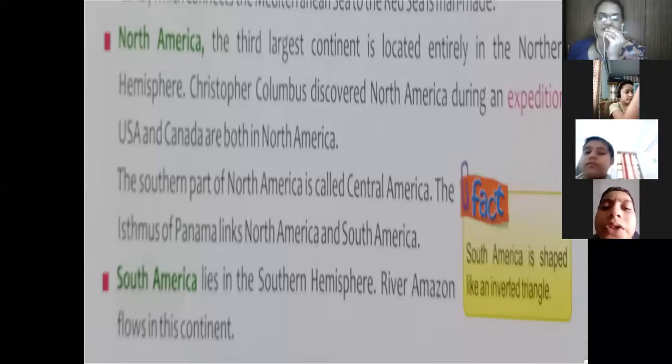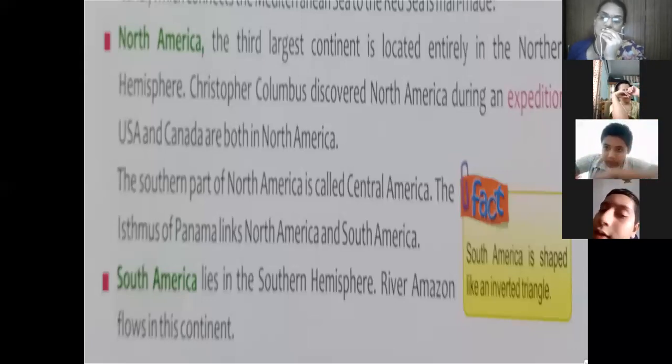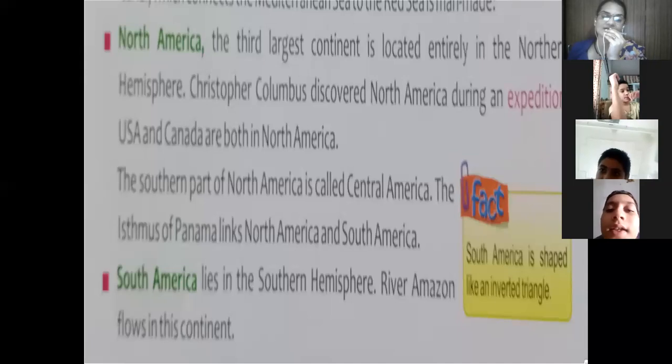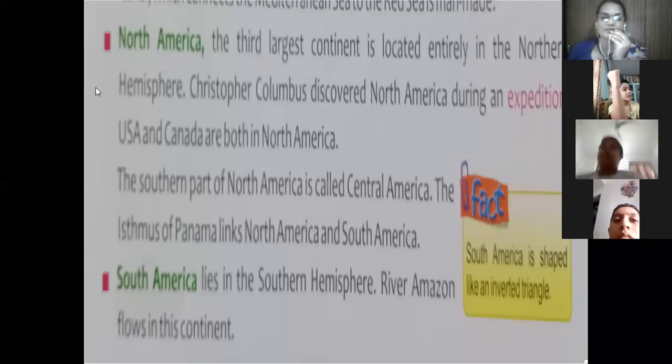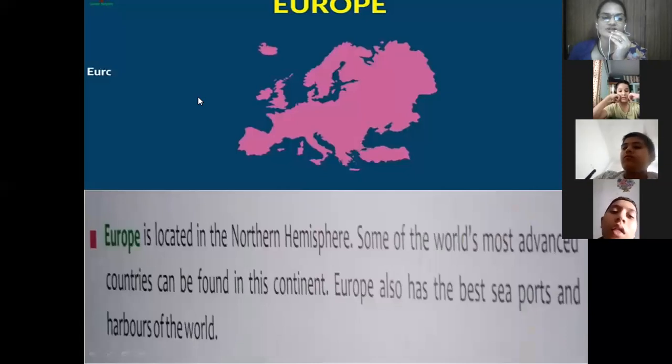Now South America lies in the southern hemisphere. Students, see, North America lies in the northern hemisphere and South America lies in the southern hemisphere. The River Amazon flows in this continent. You might have heard about the River Amazon and the Amazon forest. All are there in this continent.